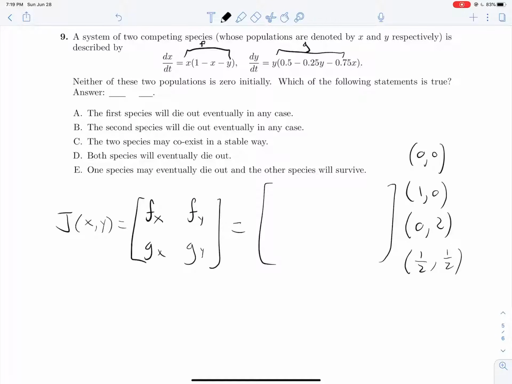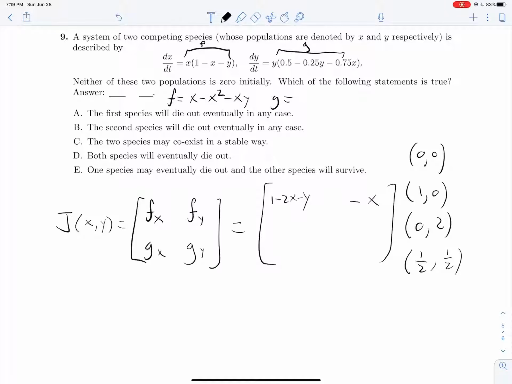Now finding those, what will be the derivative of f with respect to x? Well, actually, let's rewrite these. F is x minus x squared minus xy. So that will give us 1 minus 2x minus y if we take our derivative with respect to x. What about y? We'll get negative x.